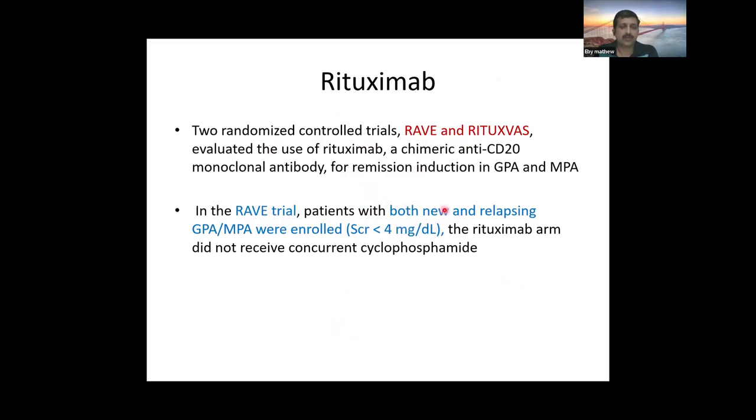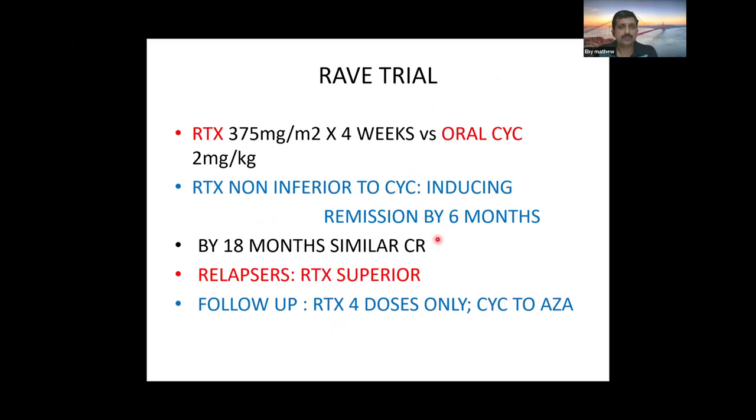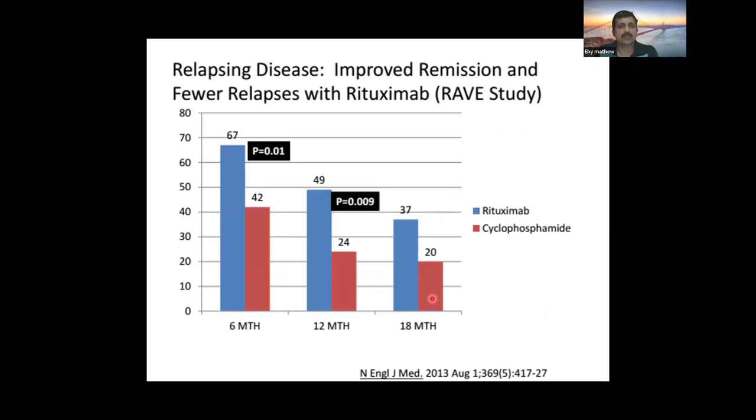The RAVE trial included both new and relapsing cases, but it enrolled cases with creatinine of less than 4 milligram per deciliter. In the RAVE trial, patients received either rituximab or oral cyclophosphamide. It was found that rituximab is non-inferior to cyclophosphamide in inducing remission, and in the relapsing cases rituximab was superior.